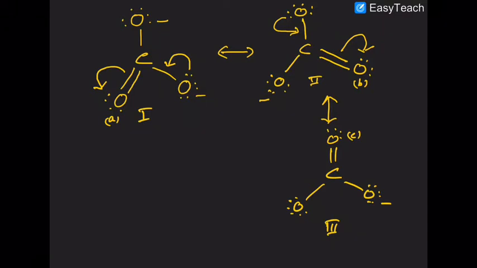This type of electronic arrangement of the species in various forms is called resonance. Resonance imparts stability. These 1, 2, 3 are called what? They are called contributing structures. And in the original, what happens? Originally the structure is shown like this.